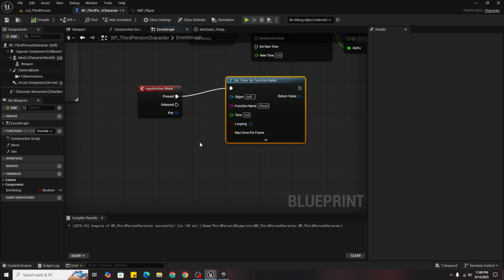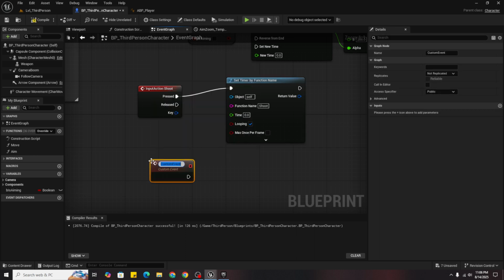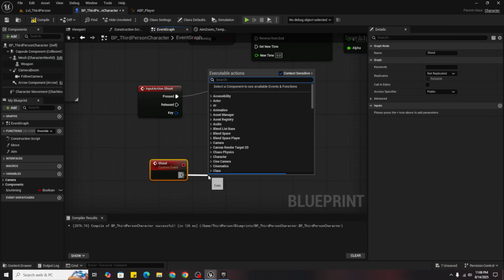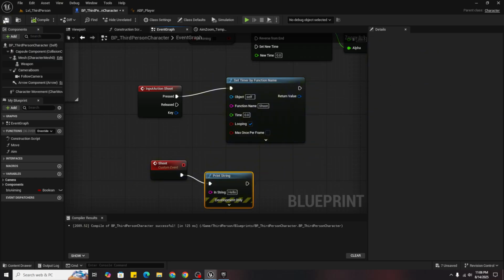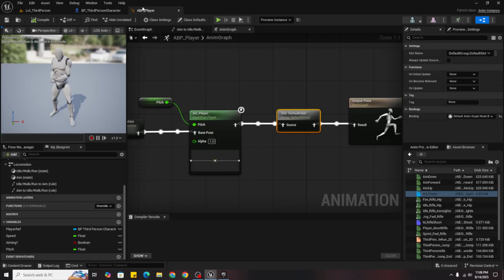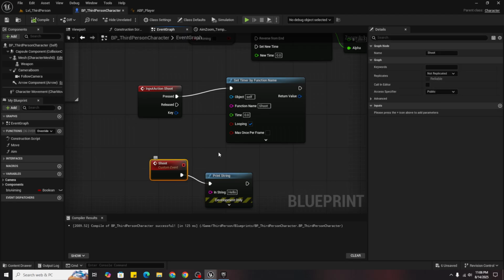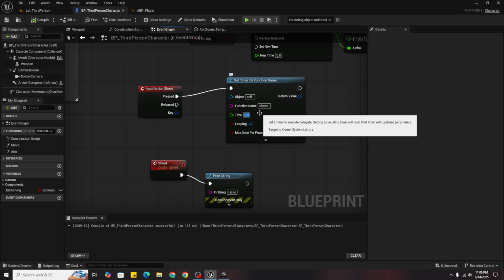We will just create a custom event and name it shoot, and for testing we will just print a string of hello. So now it's clearly not working, so Control C, and add a delay of 0.2 seconds.